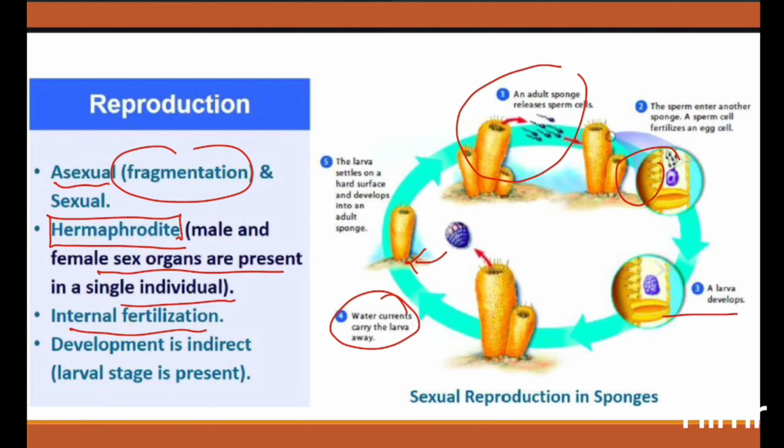Indirect means there will be a larval stage or a pupal stage, like that. Metamorphosis type of development will be there, not simply that the young ones look like the parent, right? I hope it is clear for you, right?